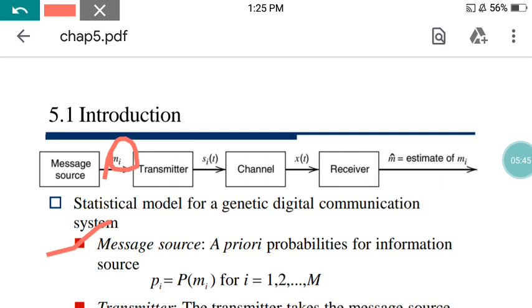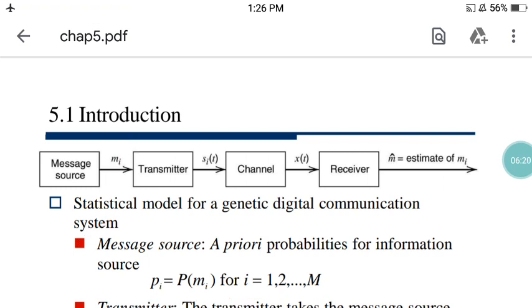This is called the a priori probability. Now after doing some operation on that particular datagram, whatever data arrives at the output is described by the a posteriori probabilities. These two, a priori and a posteriori probabilities, are very important for message transmission. The a priori probabilities for the information source are already given as Pi equals P of Mi for i equals 1 up to M.